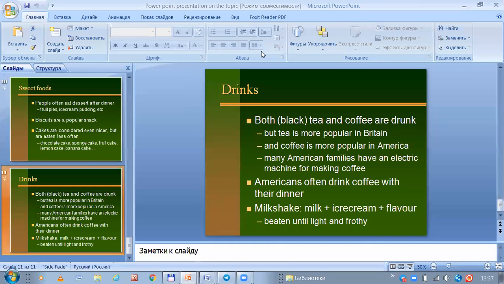Many American families have an electric machine for making coffee. Americans often drink coffee with their dinner. Milkshake is a common type of drink, which has also popped up around Uzbekistan. Milkshake is a mixture of milk, ice cream, and flavor beaten until light and frothy.